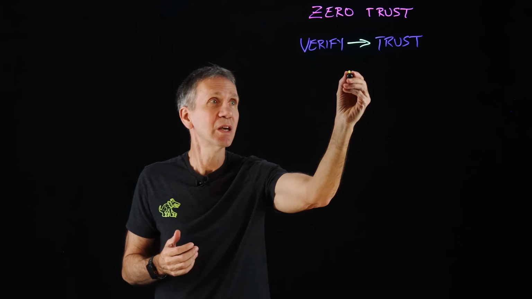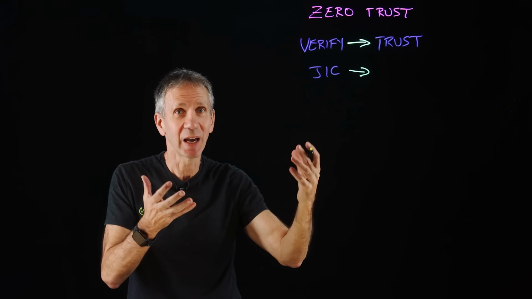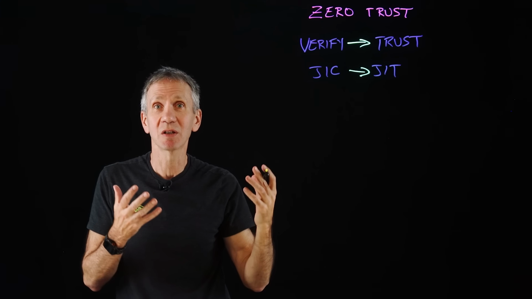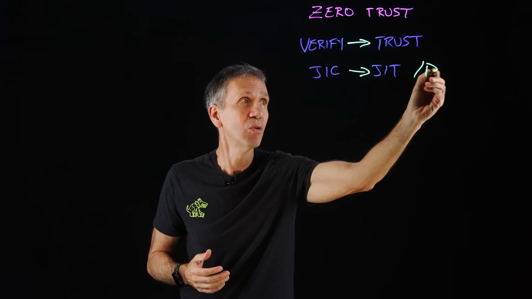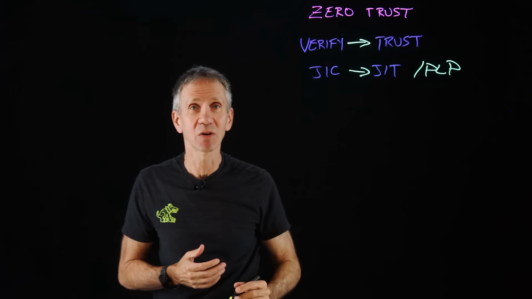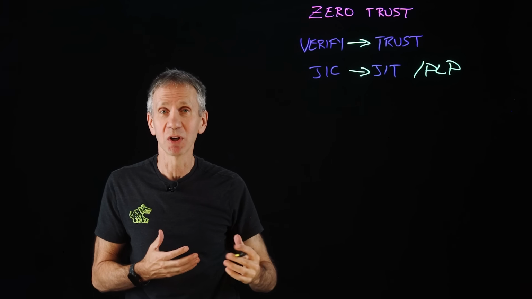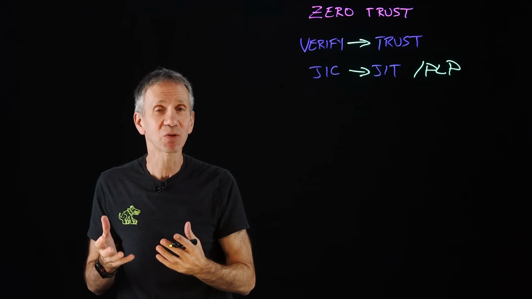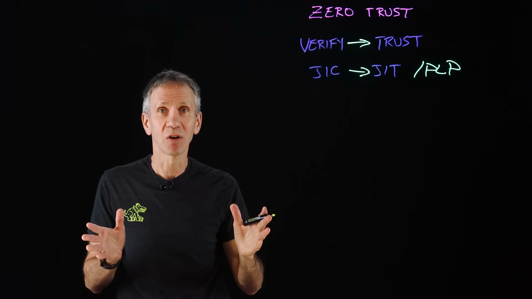Another thing is we get rid of the just-in-case principle, where we put things out in case we need them, and replace it with just-in-time. So we give the access rights that are needed only when they're needed and not for longer than they're needed. That's a preserving of the principle of least privilege, which says you have only the access rights that you need for only as long as you need them and not longer.